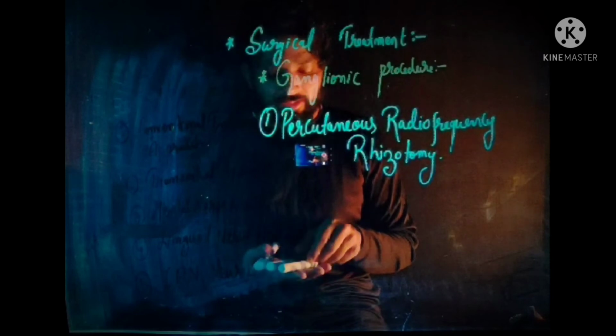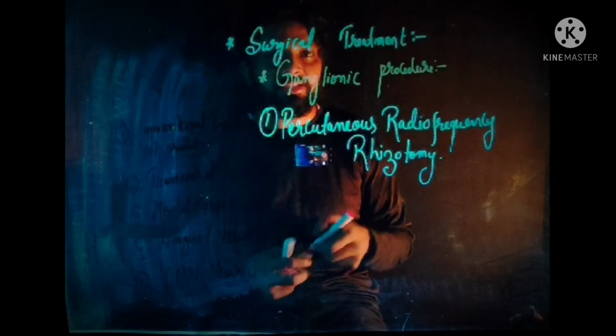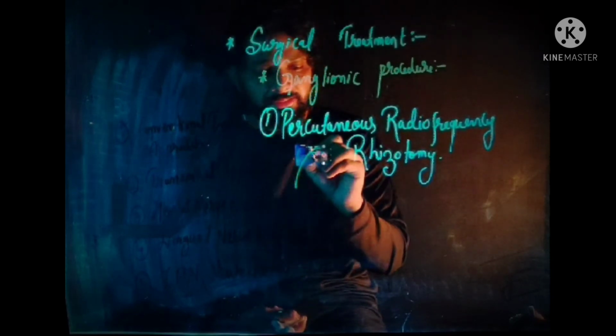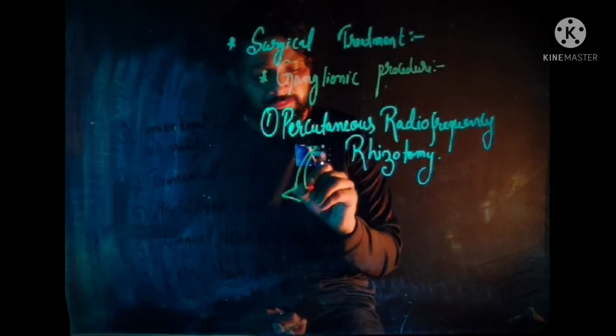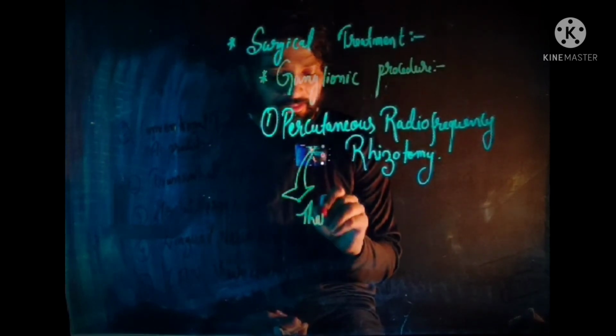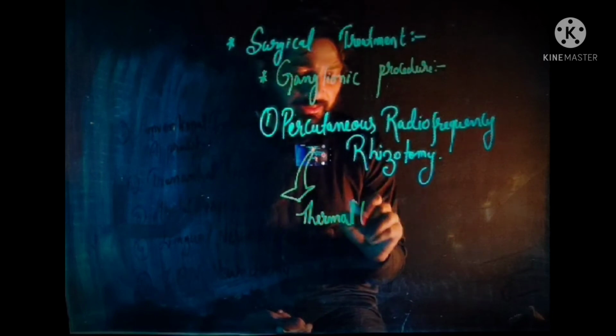In this procedure, a thermal lesion is created.